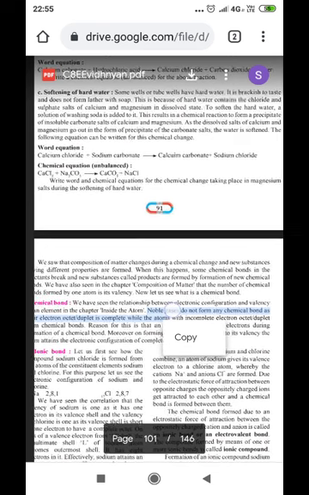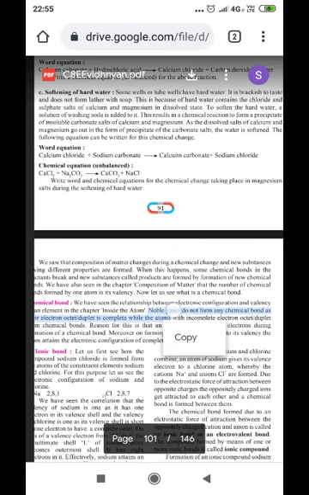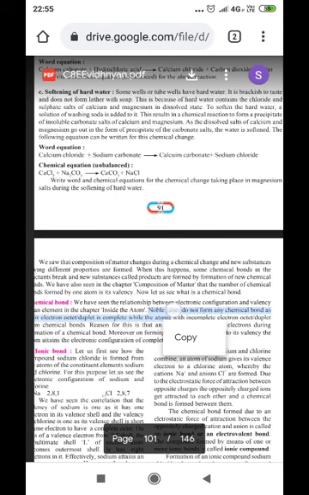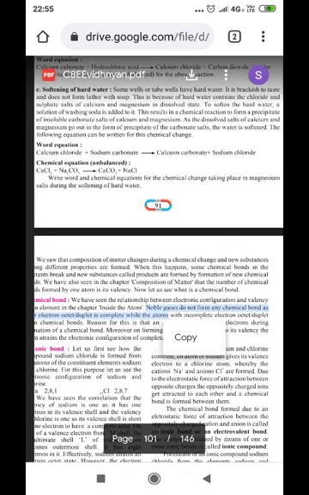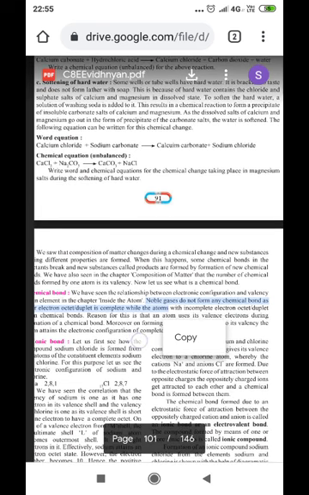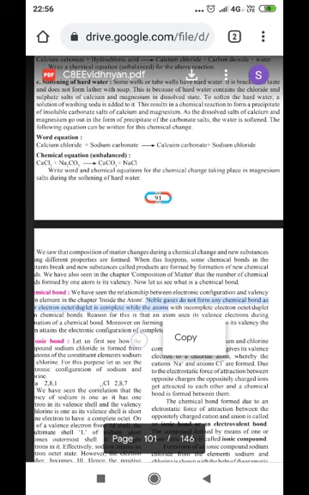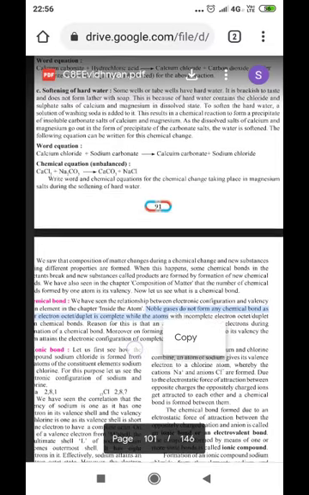This results in a chemical reaction to form a precipitate of insoluble carbonate salts of calcium and magnesium. As the dissolved salts of calcium and magnesium go out in the form of precipitate of the carbonate salt, the water is softened. The following equation can be written for this chemical change.